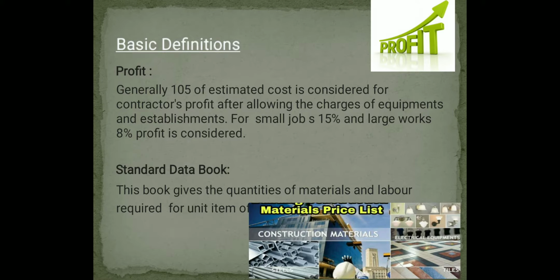Profit. Generally, 10% of the estimated cost is considered. For small jobs, 15% is considered, and for large works, 8% is considered. Standard data book: this book gives the quantity of materials and labor required for that particular item of work.